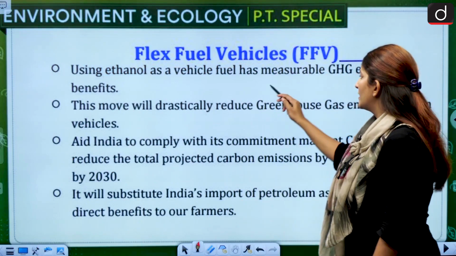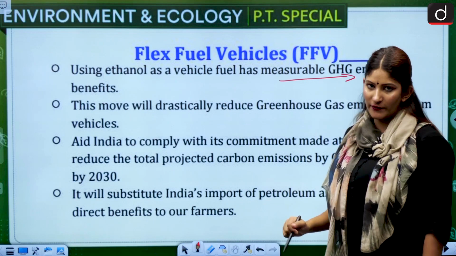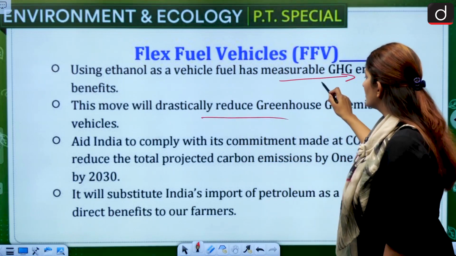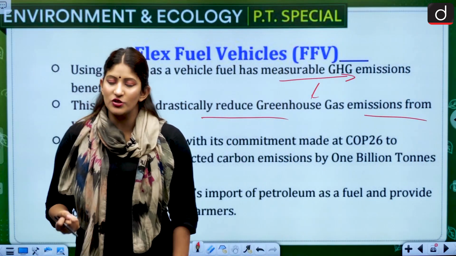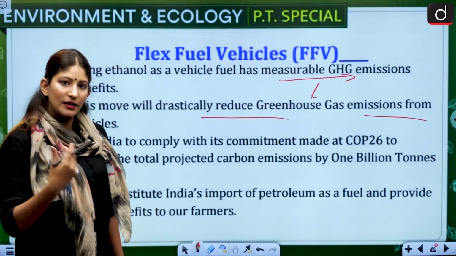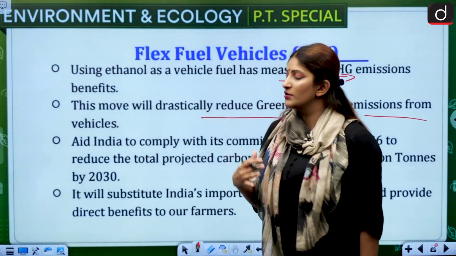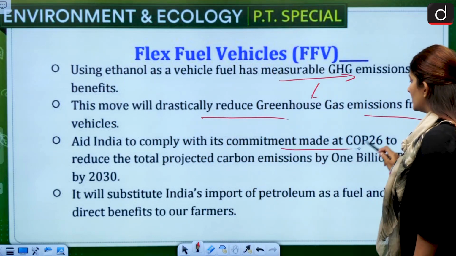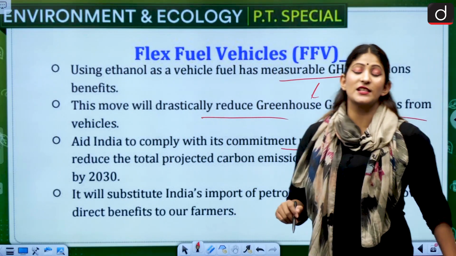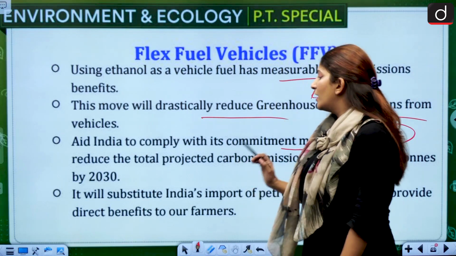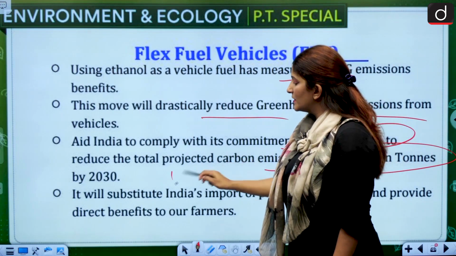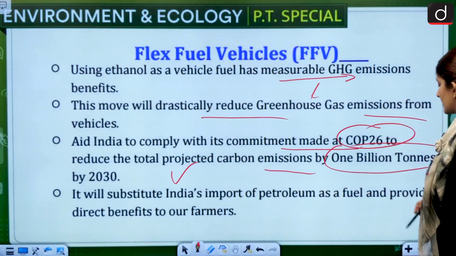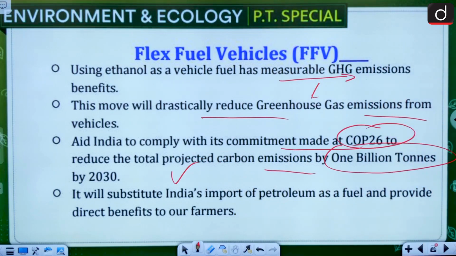Using ethanol as a vehicle fuel has measurable greenhouse gas emission benefits. First, this move will drastically reduce greenhouse gas emissions from vehicles, because transportation is one of the sectors which consumes a lot of energy with respect to fossil fuels, and greenhouse gas emission is a lot from the transportation sector. So first that. Aid India to comply with its commitment made at COP26 which happened in Glasgow, UK, to reduce the total projected carbon emission by 1 billion tons. This is one of our commitments by 2030. Remember this commitment. Okay, take a screenshot. It will substitute India's import of petroleum as a fuel and provide direct benefits to our farmers.